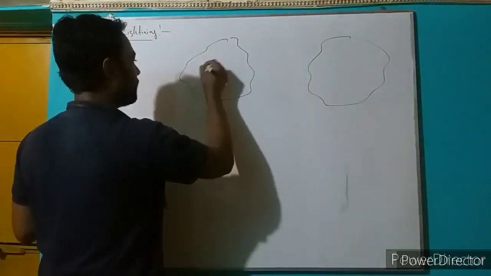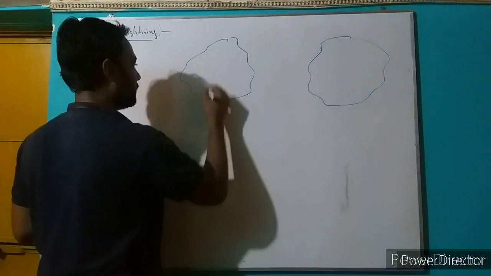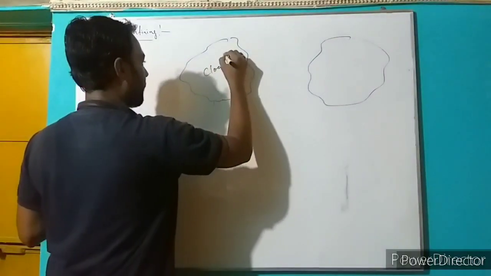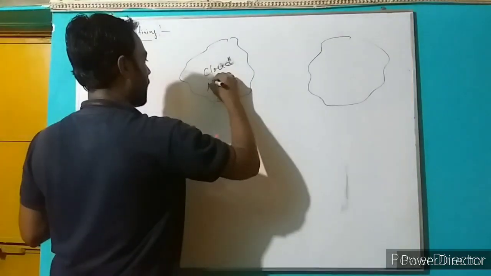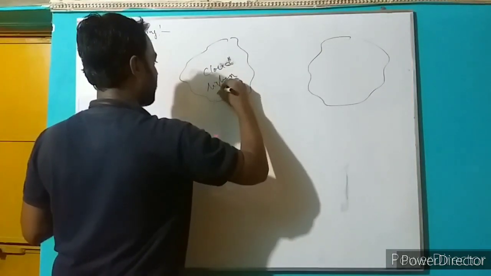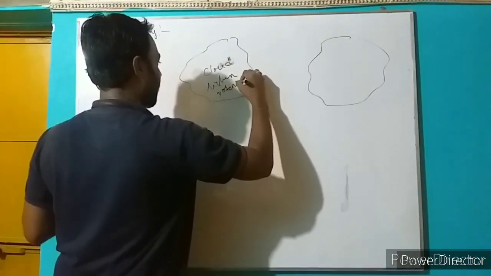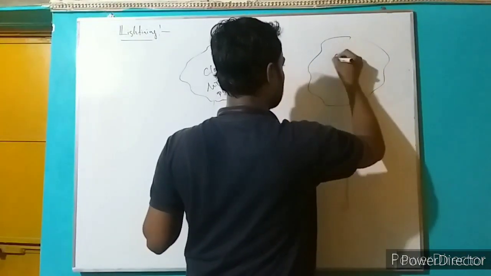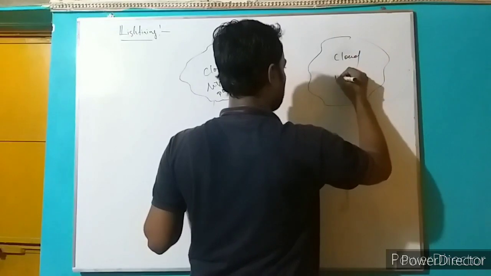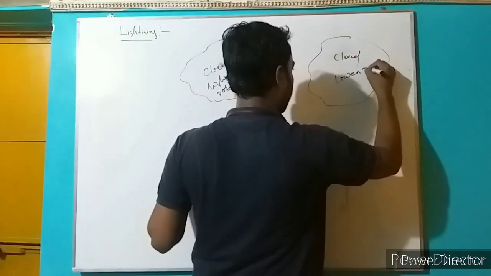Suppose that cloud has higher potential and this cloud has lower potential.